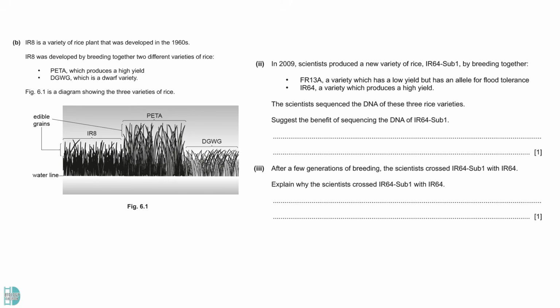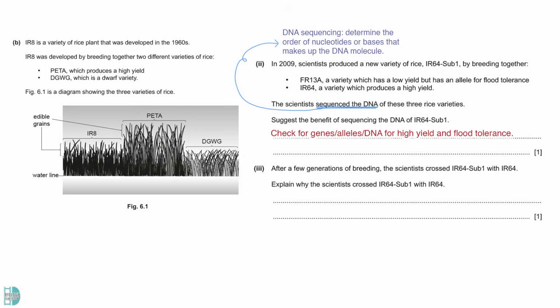Question 2 is about another variety, IR64 sub1. It is by the breeding between FR13A and IR64. The question wants you to suggest the benefit of sequencing the DNA of IR64 sub1. Sequencing DNA means determining the order of nucleotides or bases that make up the DNA molecule. By sequencing the DNA of this species, they can check for genes for height, yield and flood tolerance this hybrid inherited from the parental varieties.